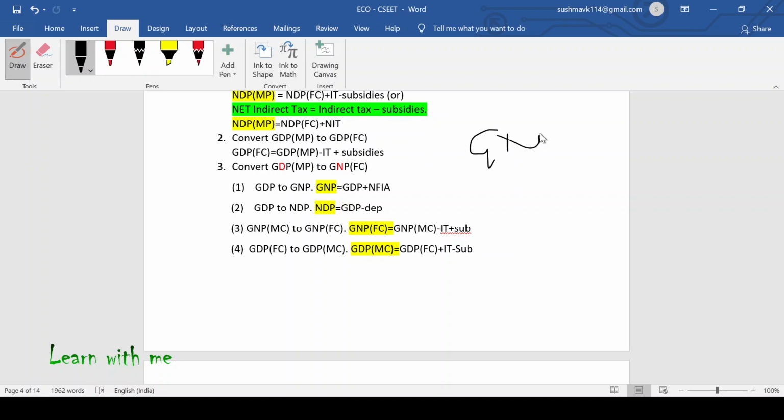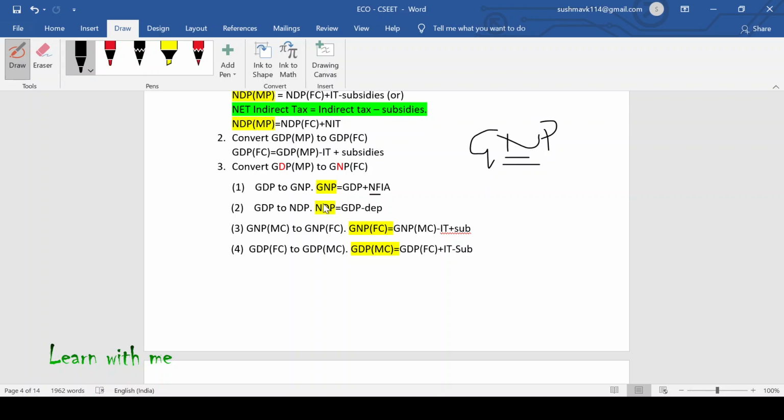Okay, we will find GNP. So you got what is similarity. G and P are similar. So N is the only different and G is the only different. So in case of national, will you add NFIA or deduct NFIA? We will add NFIA to GDP. Now you got GNP also. Now once you have got the GNP, it will be easy to calculate. Now let us calculate NDP also.